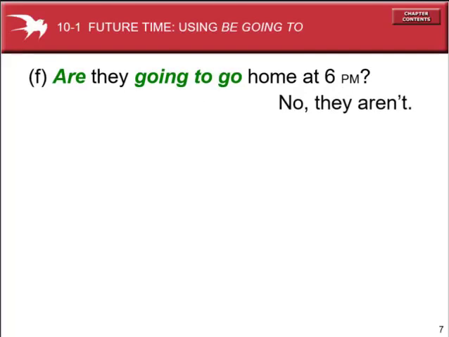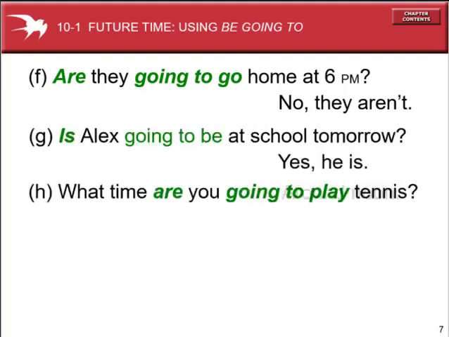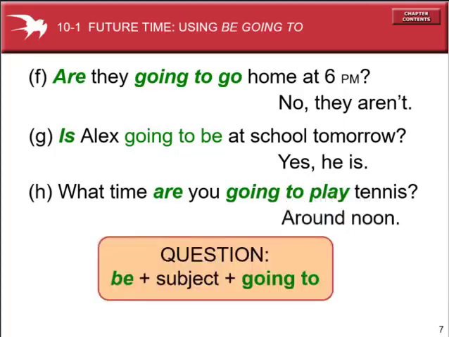So look, are they going to go home at 6 p.m.? In the case of questions, we can answer in short using subject plus auxiliary verb. No, they aren't. Is Alex going to go to school tomorrow? Yes, he is. And what time are you going to play tennis? Around noon. To make an interrogative sentence, we use the auxiliary verb before the subject. Without the auxiliary verb, we cannot make an interrogative sentence.